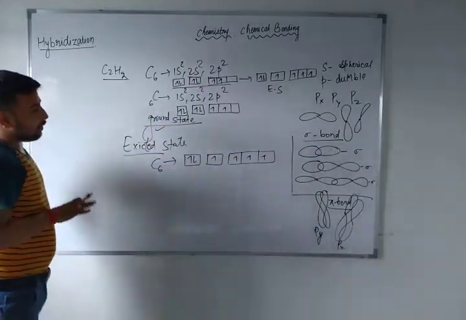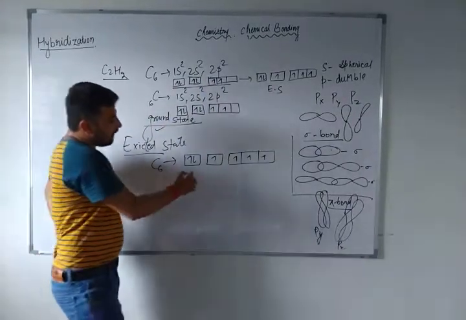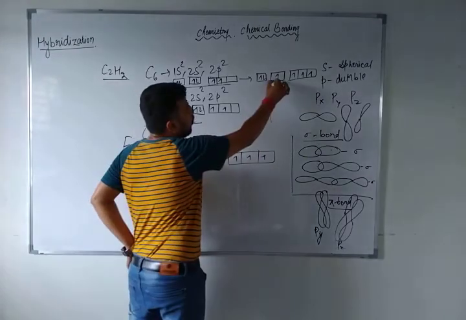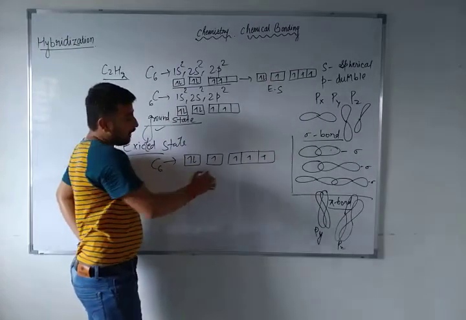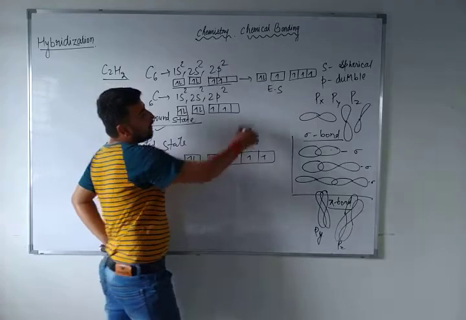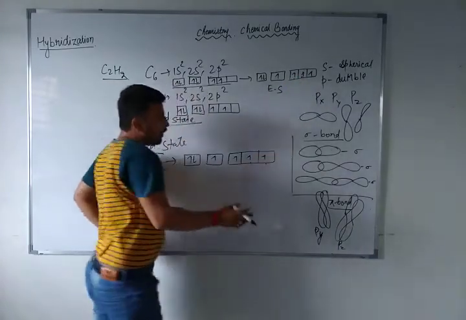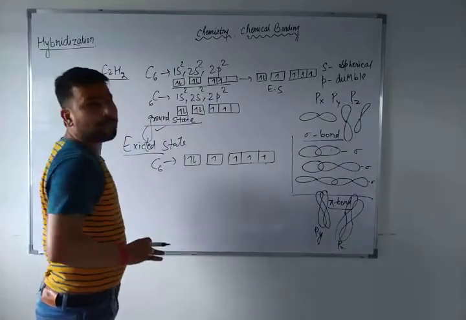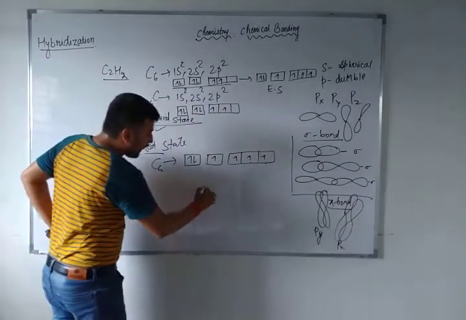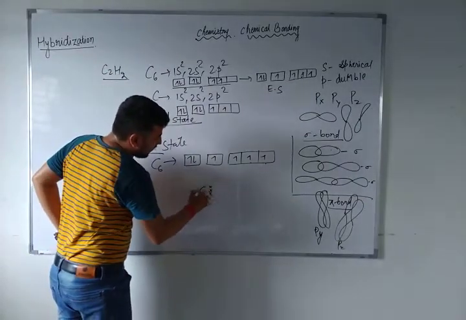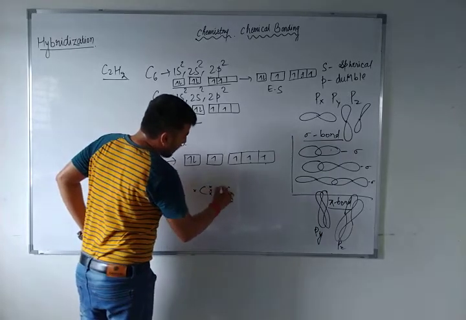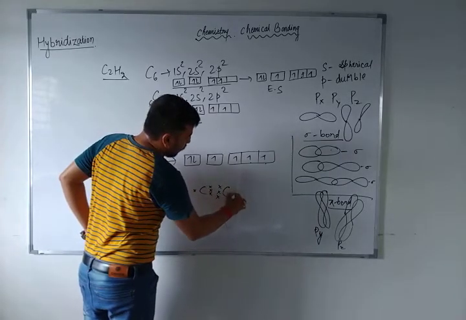Now you just see, suppose this s orbital will overlap with this s orbital, and this p orbital will overlap with this p. They both will overlap. As I have told you, here carbon has 3 electrons and hydrogen has 1 electron.